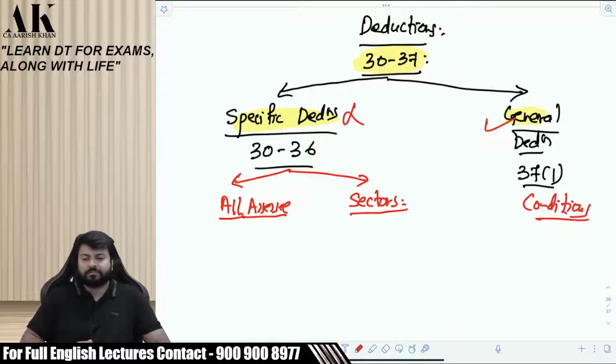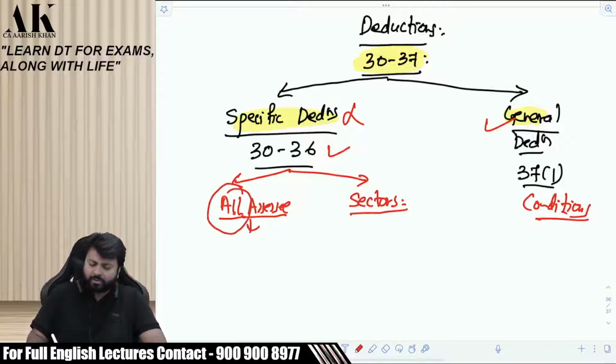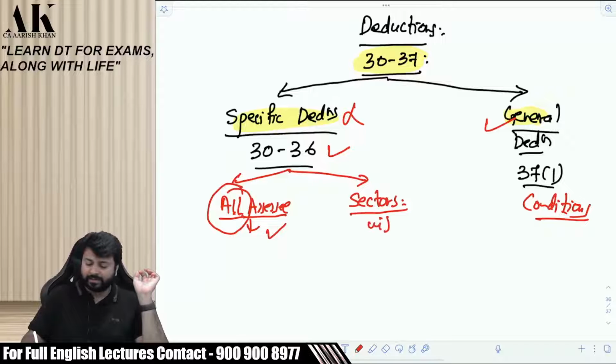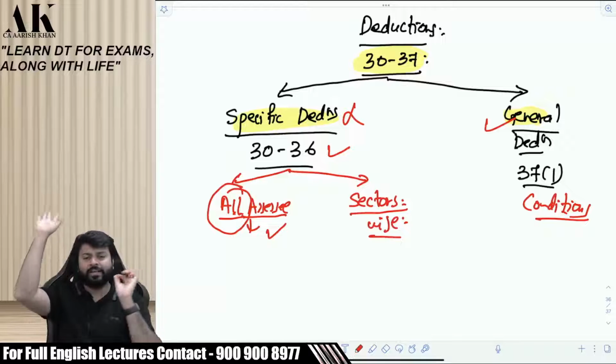Is it clear? Now, in specific deduction, there are 2 categories. One which is available to all assessees. When I say all assessees, all who are doing business and profession can claim this deduction. And second, which is available to sectors. Sectors means this is sector wise. You might have done it in CA Inter also.